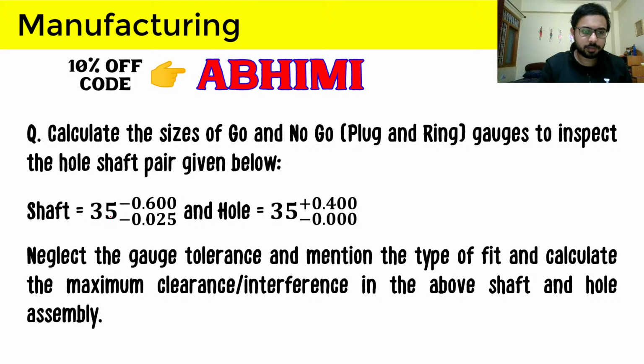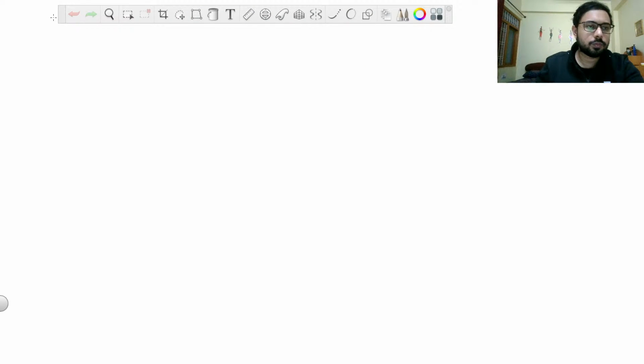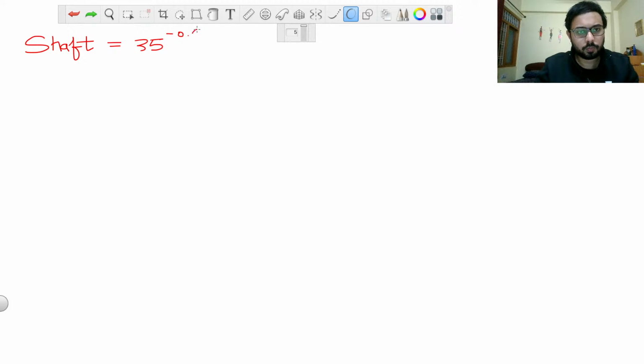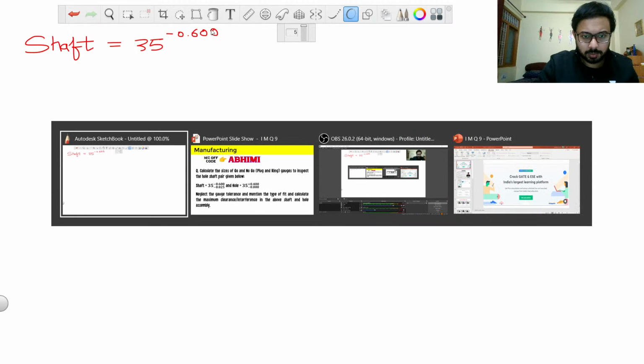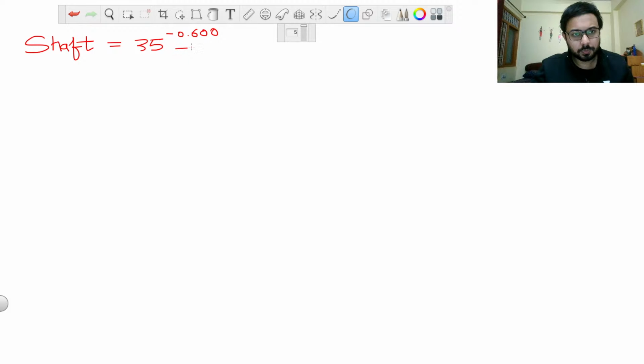Let me first write the shaft dimensions given here. The shaft is given as 35, which is the basic size, minus 0.6 and minus 0.025.